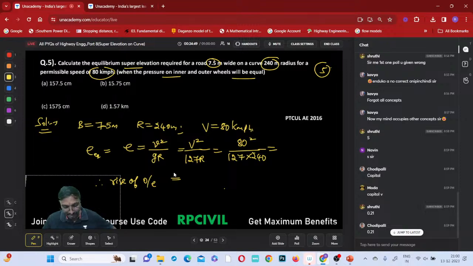No. Plus subscription, which one are you having? I think you are having it for SSC JE, State AE JE, the English one. You are having the subscription in that only? English or which one? This is 0.21. Everybody got the same answer. Then what is the rise of the outer edge? Capital E will be equal to small e into B.